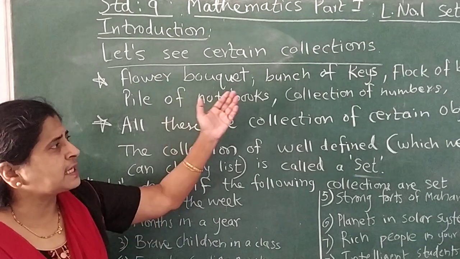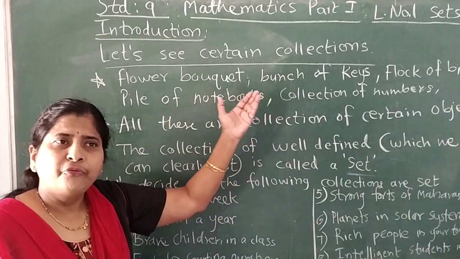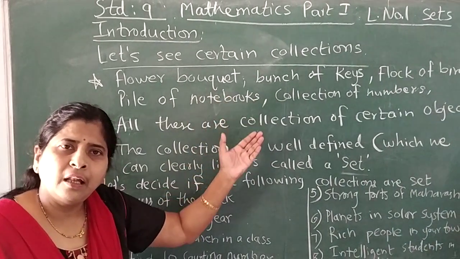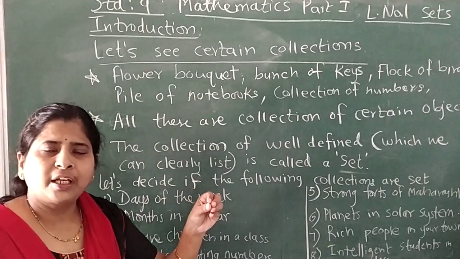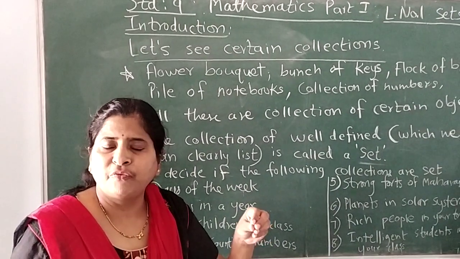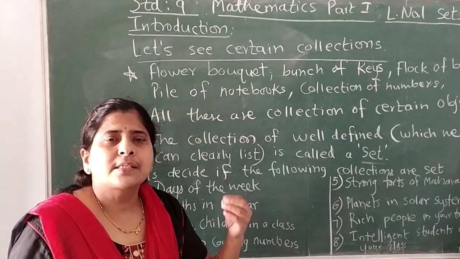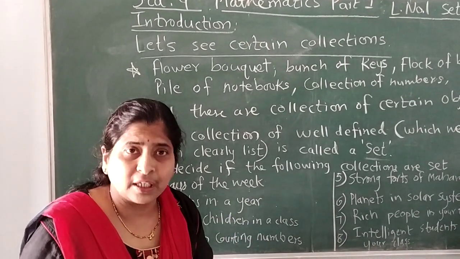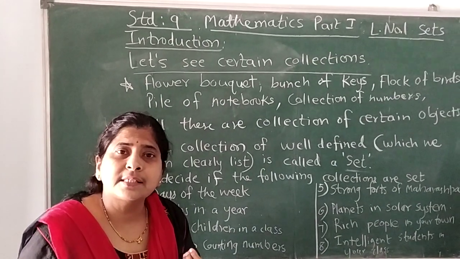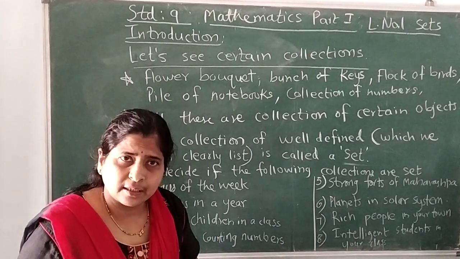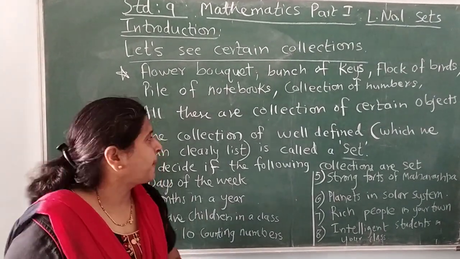So all these are collections where we can tell which object is in the collection and which is not. So in mathematics, certain specific types of collections are called a set. So what is a set? Let's see the definition of the set.